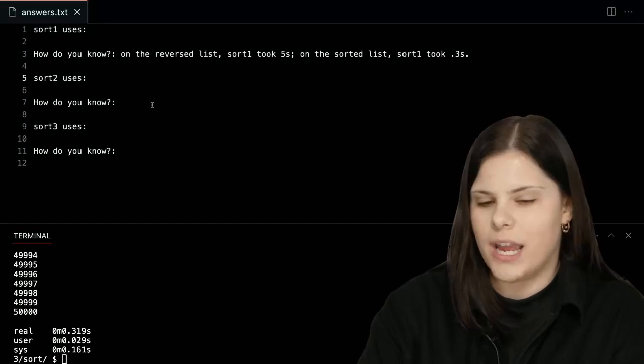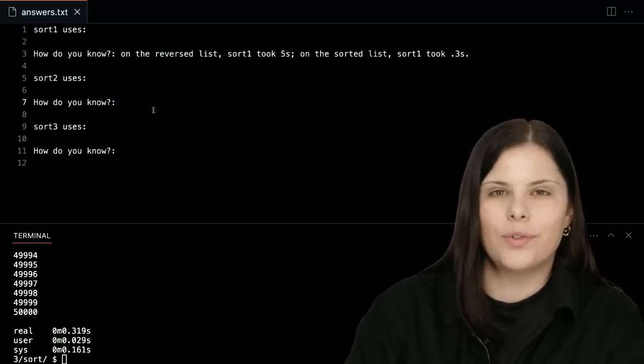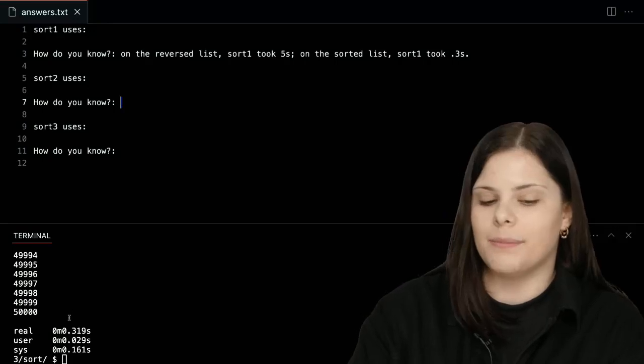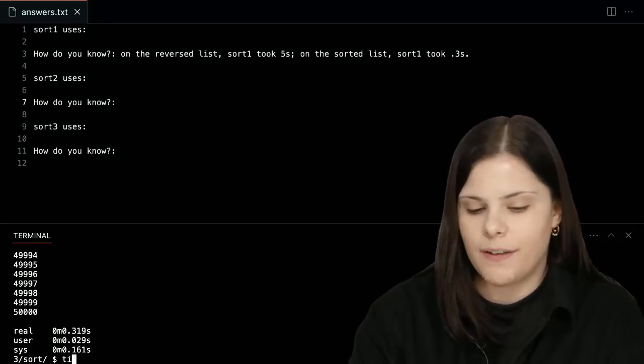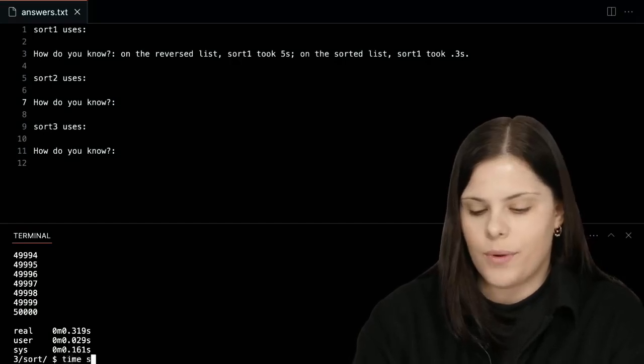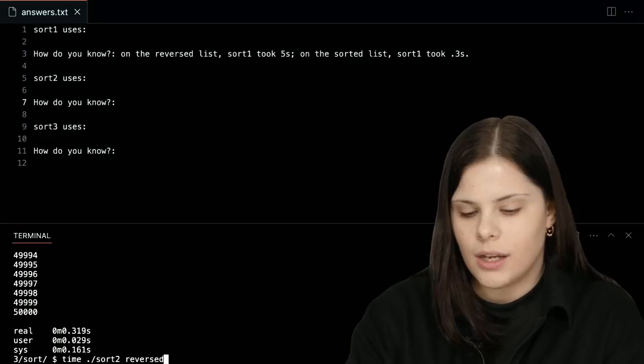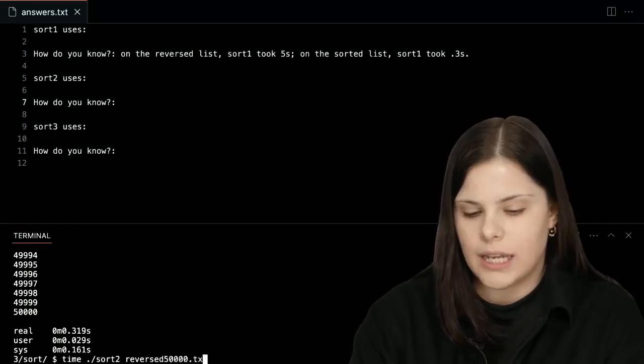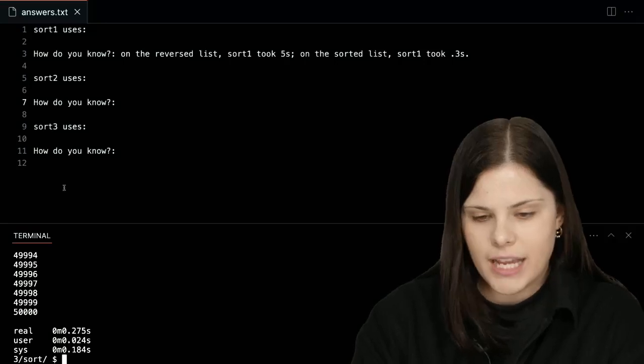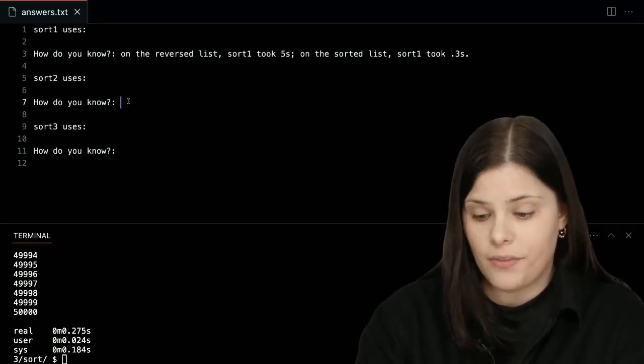Let's keep going. I think we can make some guesses, but let's try one more algorithm so we can have some comparisons to do. So I'm going to do something very similar where I'm just going to time sort 2 on the reversed 50,000.txt. Okay, so that was also very fast.